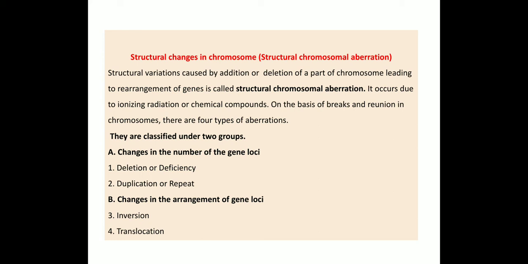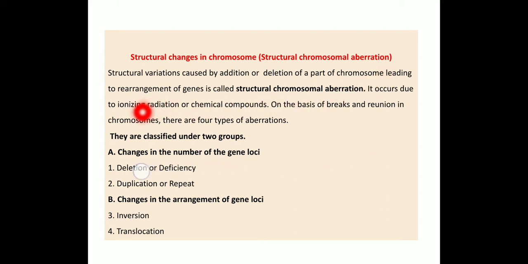Structural chromosomal aberration is a structural variation caused by the addition or deletion of a part of a chromosome, leading to rearrangement of genes. Deletion or addition of specific portions of chromatids or chromosomes leads to structural change of the chromosome.